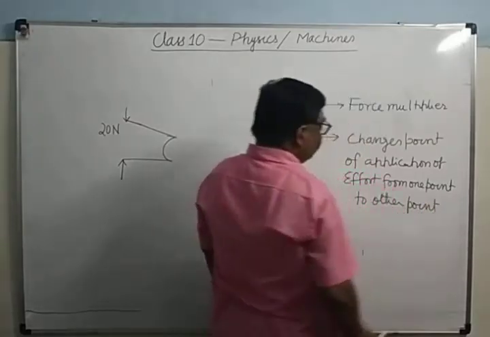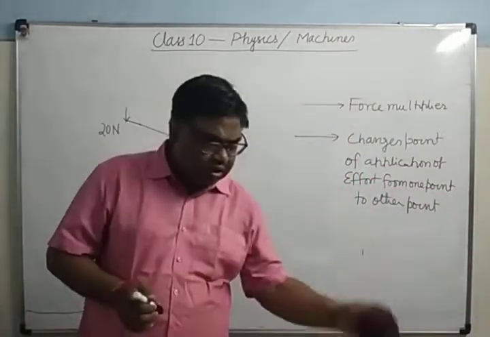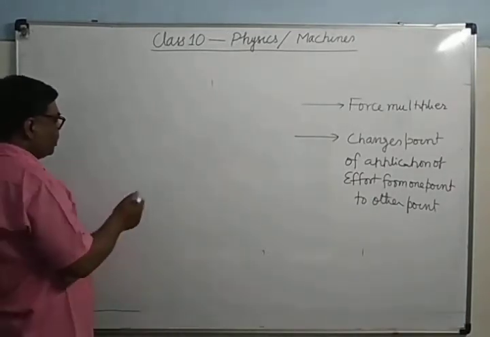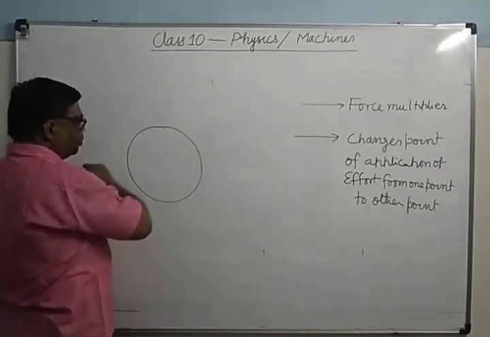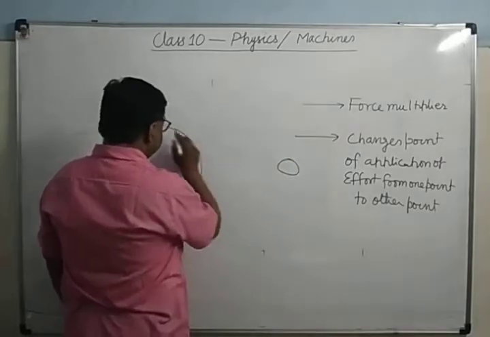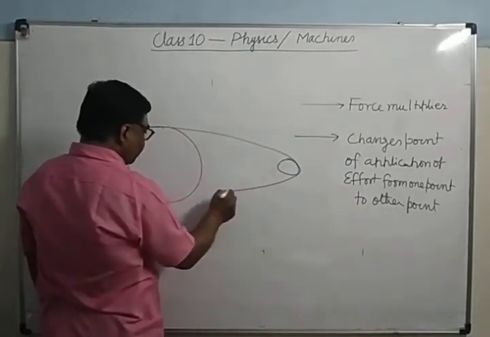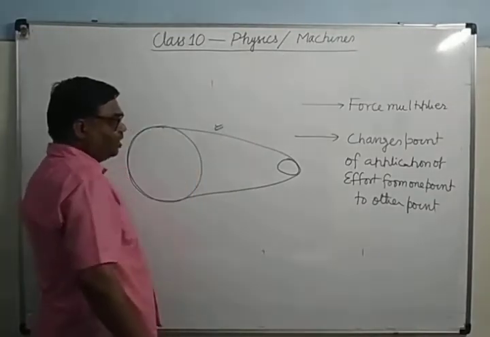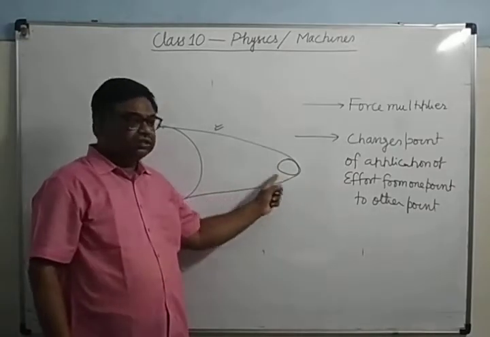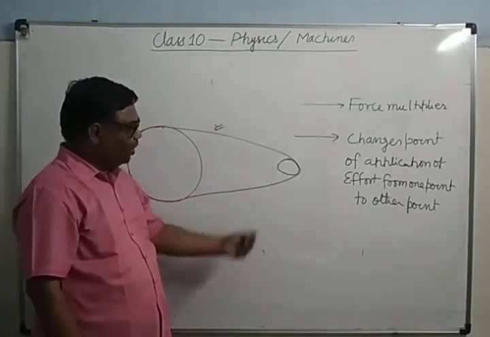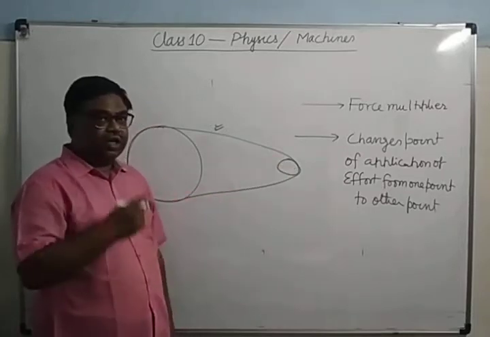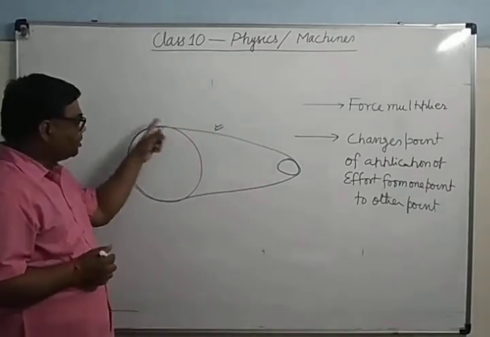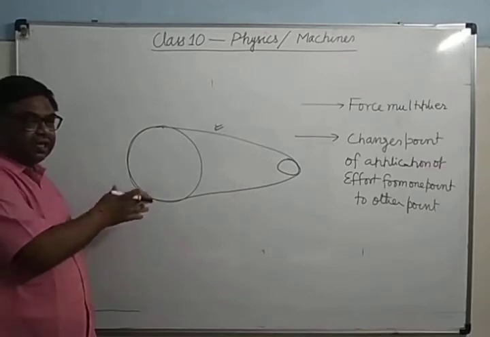Now see here, I am showing the toothed wheels which are used in the bicycle. I am not showing the teeth here. They are connected by a metallic chain. It's clear. This smaller size wheel is connected to the rear wheel, the back wheel of the bicycle, while this bigger size wheel is connected near the front wheel.